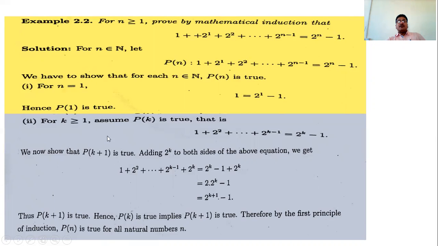And hence, what is the second step? Assume the result is true for n equal to k and show the result is true for n equal to k+1. And hence, by mathematical induction, we say P(n) is true for all natural numbers.